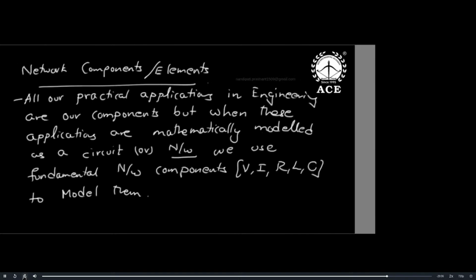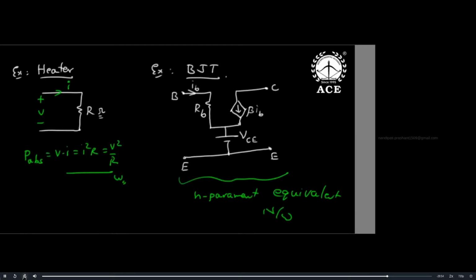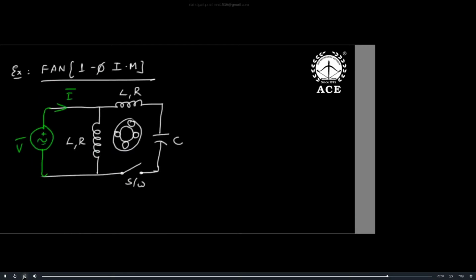That is why the name difference came. Now, what are network components or elements? In all our applications, when we mathematically model and study them, we use these fundamental components like V, I, R, L, C. For example, a heater is a resistor, a BJT has a dependent current source, and a motor is an RLC circuit. Like that, we learn everything with these RLC components only.